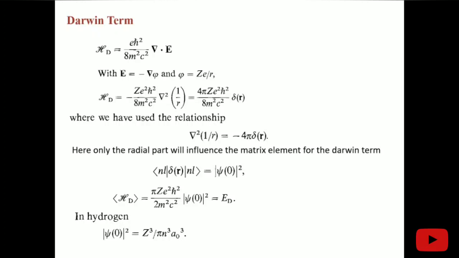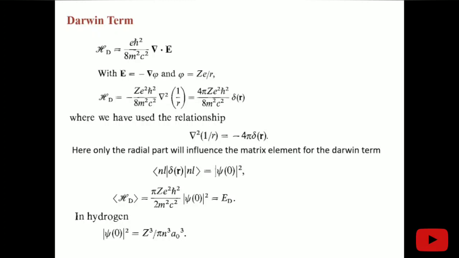We are solving this delta(R) because this term will contribute only for the S states, L equal to 0 states. The only wave function which is non-zero at R equal to 0, because this term means delta(R), is the ground wave function corresponding to the S states. So we are writing it like so.